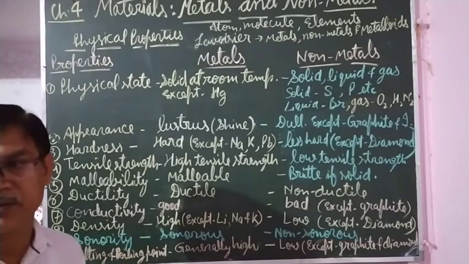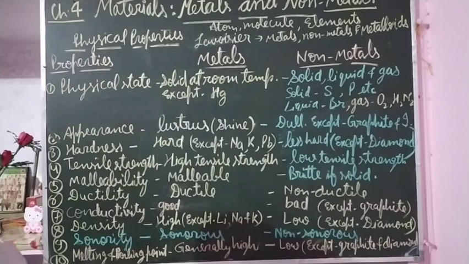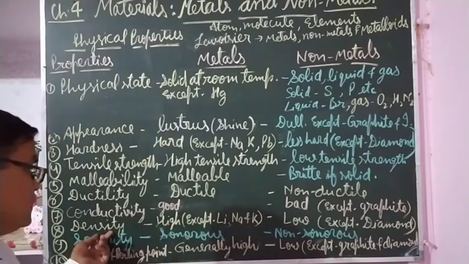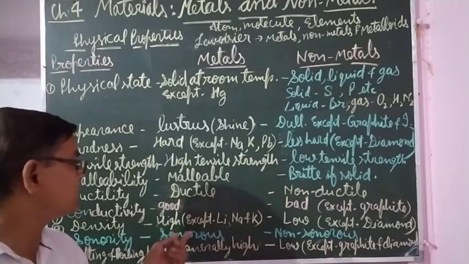As you may have heard about population density. So population density means the number of people living per unit area, means per square kilometer. So that is the population density of that particular state or country. So the density of metals is high